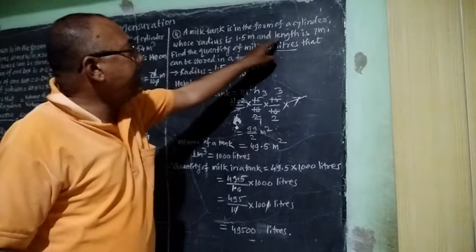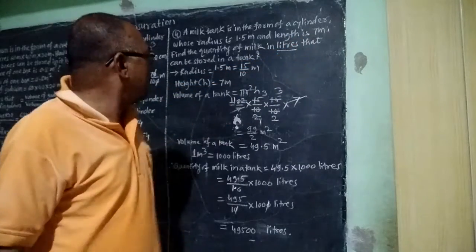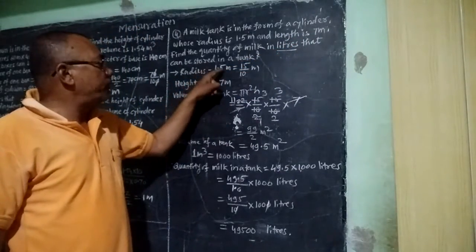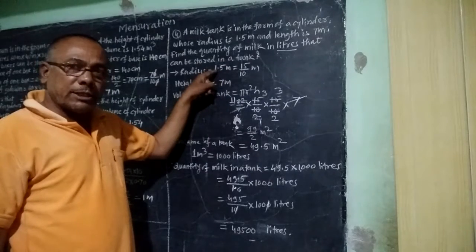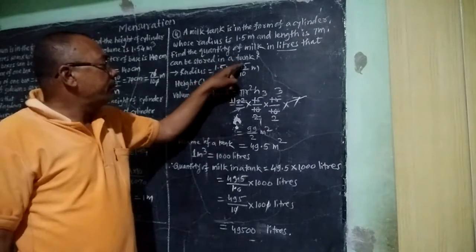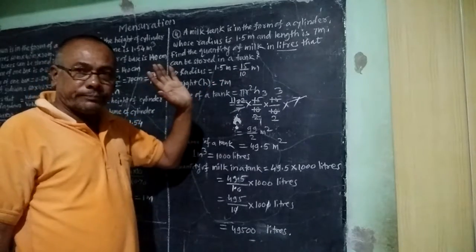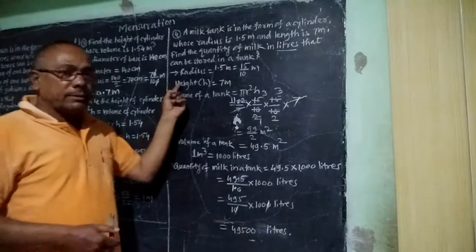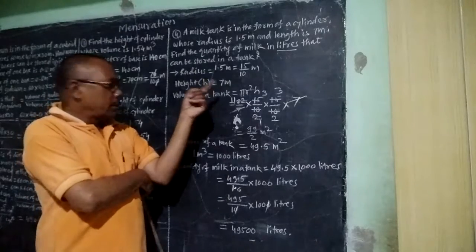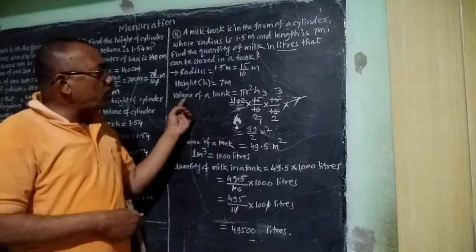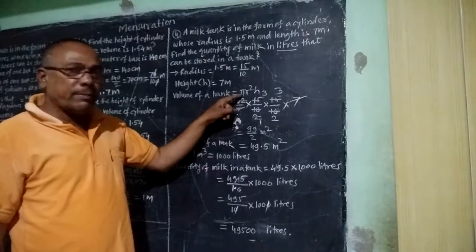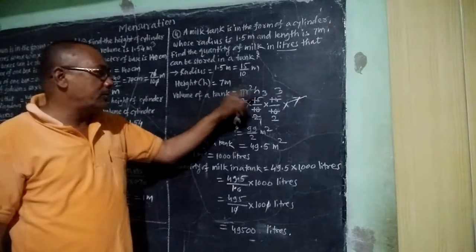So the height is 7 meter, and the radius is equal to 1.5 meter, or this decimal number can be written in fraction form, that is 15 upon 10 meter. Height h is 7 meter, and therefore the volume of a cylindrical tank can be found by the formula pi r square h.